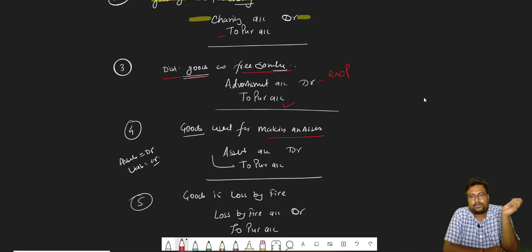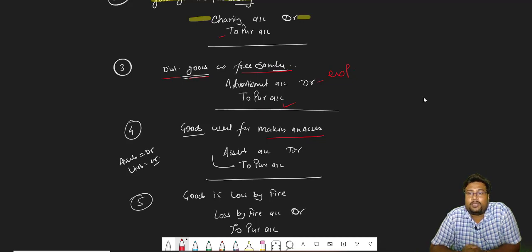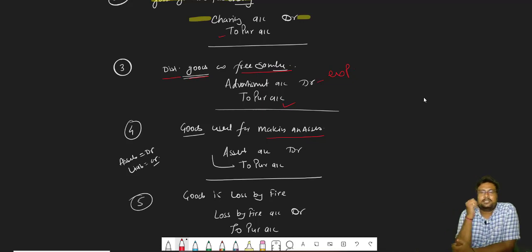So we utilize our goods for making an asset. Machine is our asset. Similarly, suppose I have a furniture shop. For making furniture, the raw material is wood. So I have wood, and I have to make, suppose, a rack for the business, in which wood is required. So I utilize my wood for making that asset.